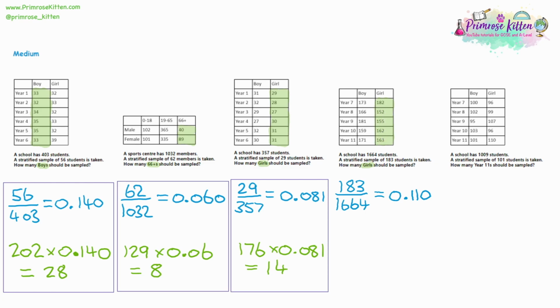So we need to be adding up those 5 numbers to get the total of girls. So use a calculator if you've got one, it's nice and fast. If you don't have a calculator, maybe it's a non-calculator question, then you can use a column method. And altogether, I'm getting